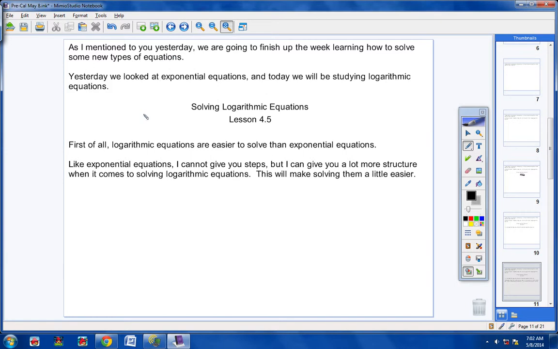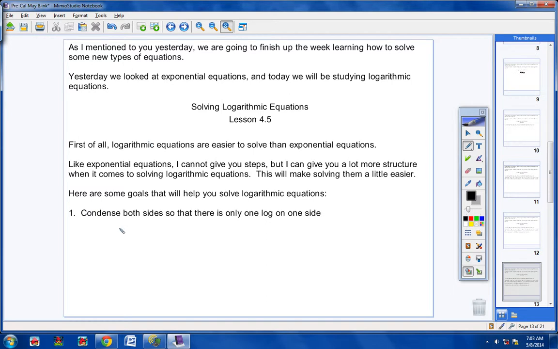Like exponential equations, I cannot really give you steps, but what I can give you is a little more structure, or a lot more structure, when it comes to solving logarithmic equations. And this will make solving them a little easier. The more structure and guidelines I can give you, then the less creative you have to be, and the easier they are. Okay. Here are some goals. We're not going to call them steps. We're going to call them goals that will help you solve logarithmic equations.